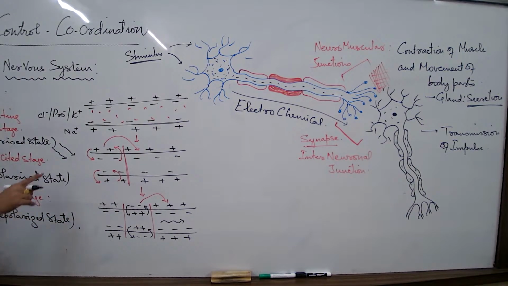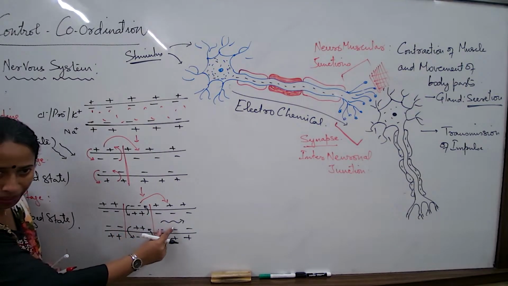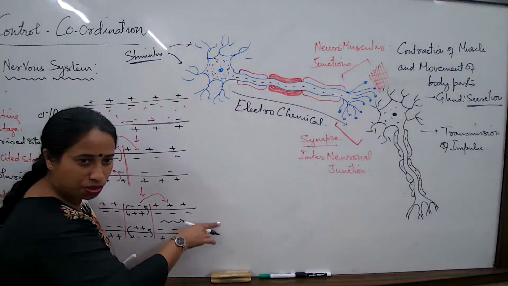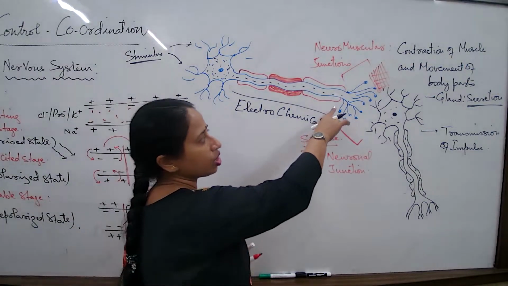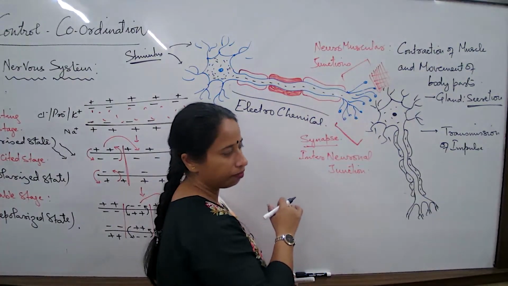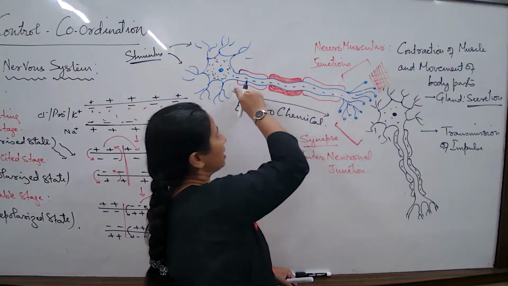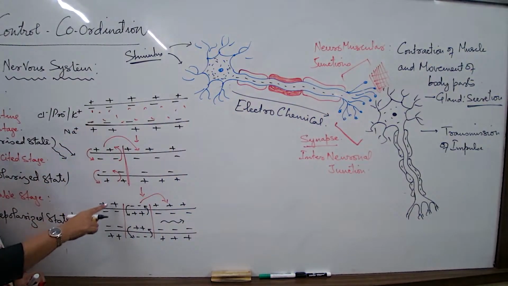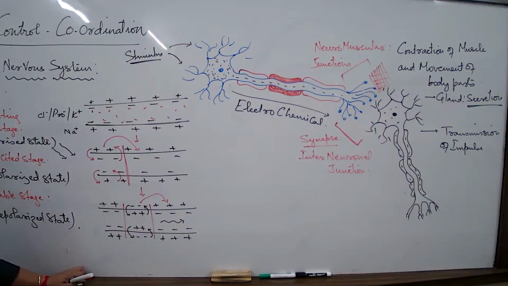Basic to understand what is the meaning of the resting state, excited state, and stable state again. So now step by step, the message is getting transmitted. In this way, the message will get transmitted further and reach this particular region, the ends of the axon. In exactly this manner, what are we studying right now? We are studying what is known as the electrical method of nerve impulse transmission.